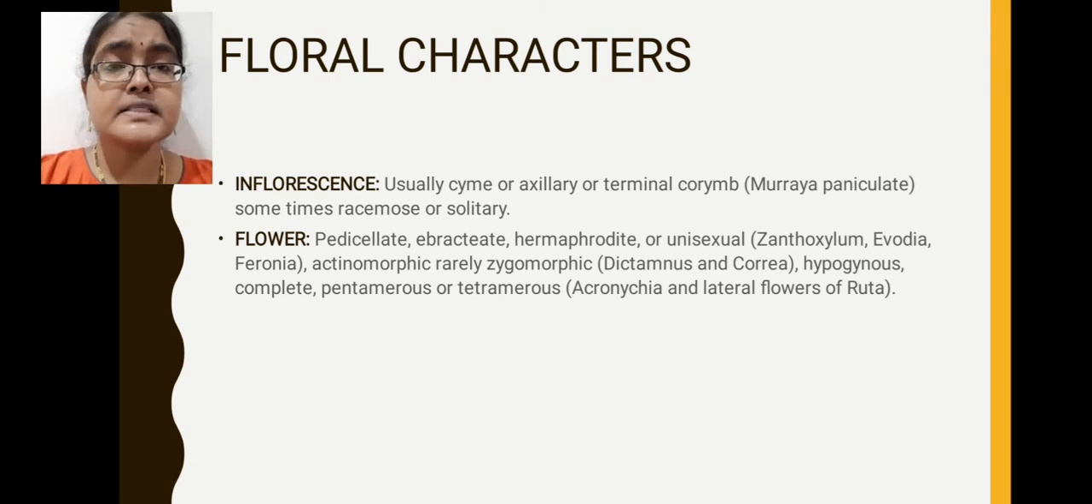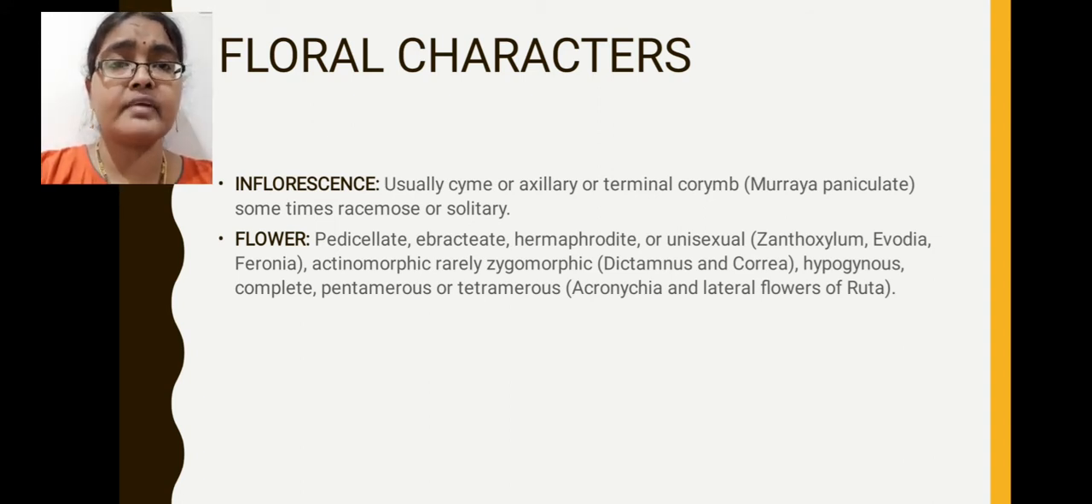Flowers are described as complete flowers. Why? Because the flowers consist of all four floral parts: calyx, corolla, androecium and gynoecium. That means both essential organs and non-essential organs are present in an individual flower. That is why the flower is described as a complete flower. Flowers are commonly pentamerous, but in some members tetramerous flowers are also present.